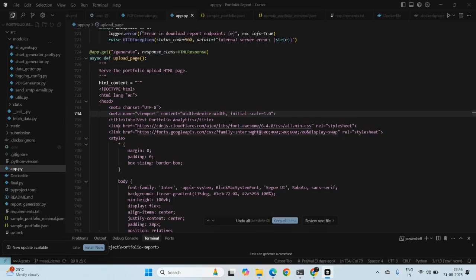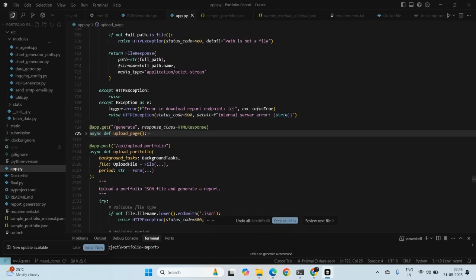So we have a FastAPI application. This is the generate page where you can just come and upload your portfolio. We use FastAPI and an HTML page to simply upload.